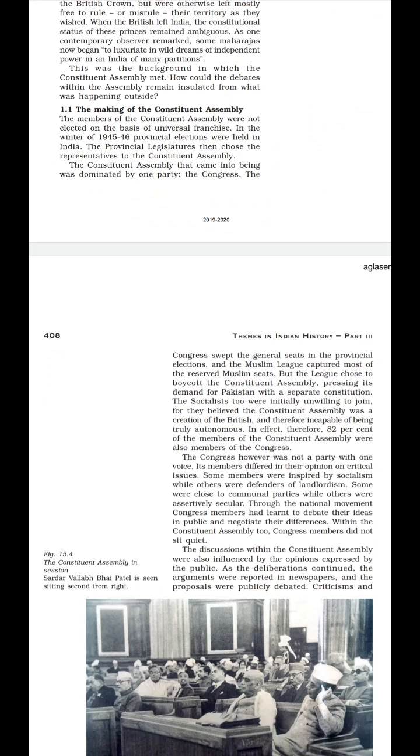Now the total membership of the Constituent Assembly was 389. Out of this 389, 292 were from the British provinces, 93 were from the princely states, and 4 were from the chief commissioner provinces. Clear?